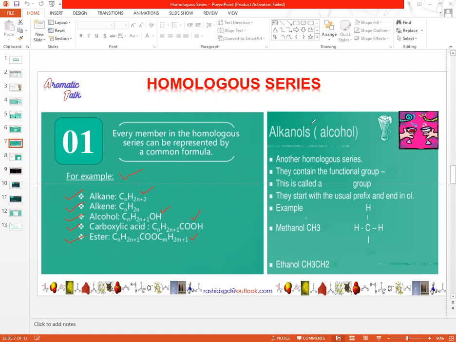For example, look at the example of alcohol, which is a homologous group. Alcohol is another homologous series. They contain the functional group of hydroxyl group, the OH group, in their structure. All the alcohol family have the hydroxyl group in their structure. They start with the usual prefix and end in -ol, like methanol and ethanol. All the names of the alcohols end in -ol.